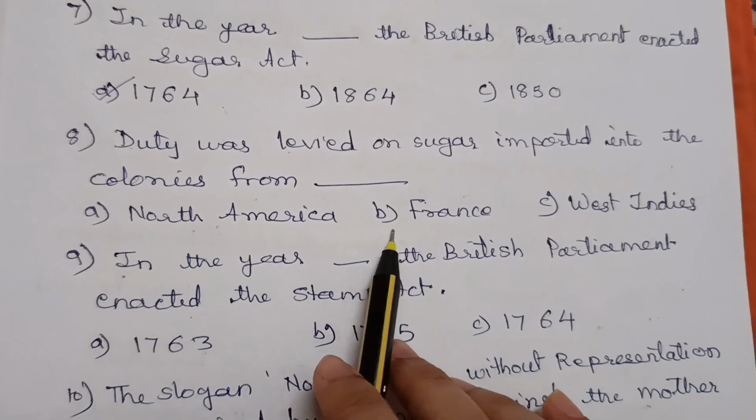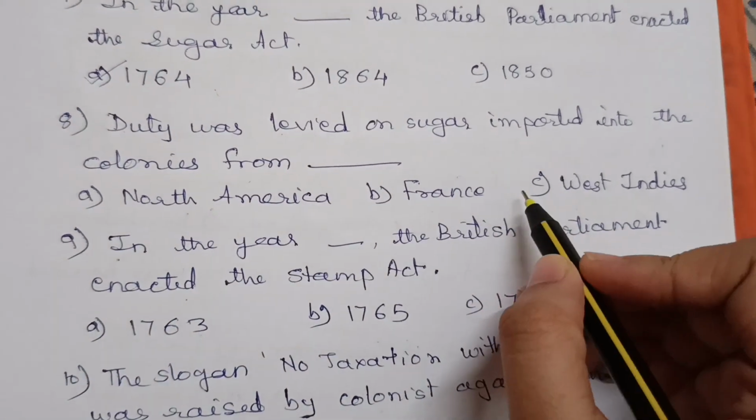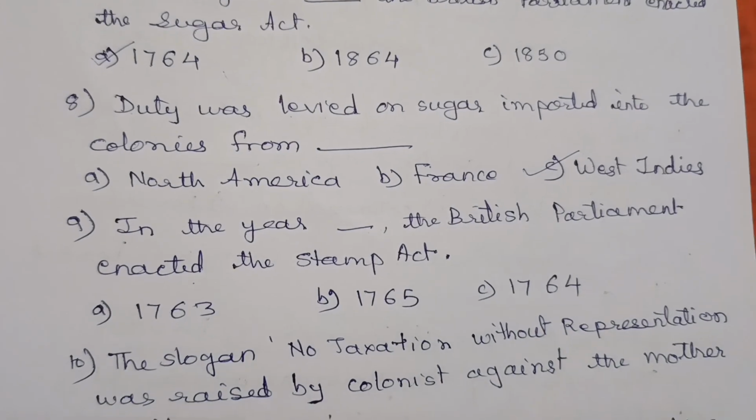Question number 8. Duty was levied on sugar imported into the colonies from dash. A. North America, B. France, C. West Indies. And answer is C. West Indies.